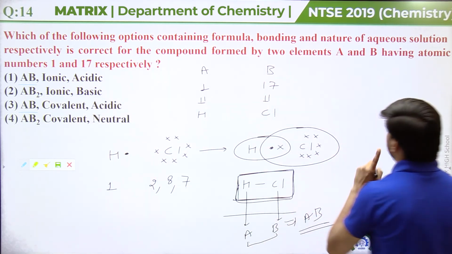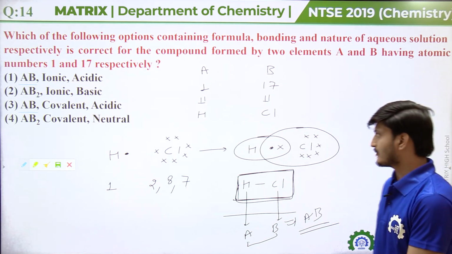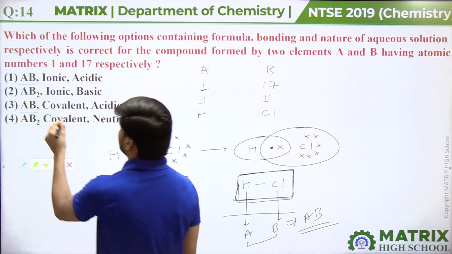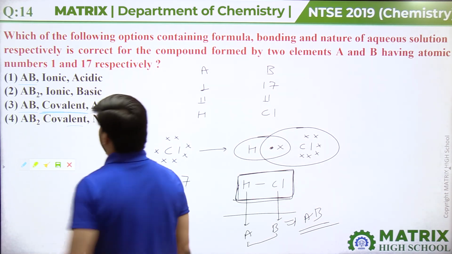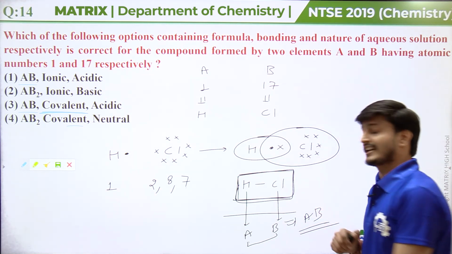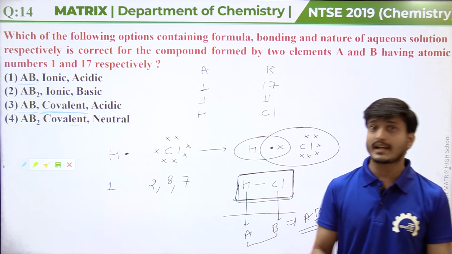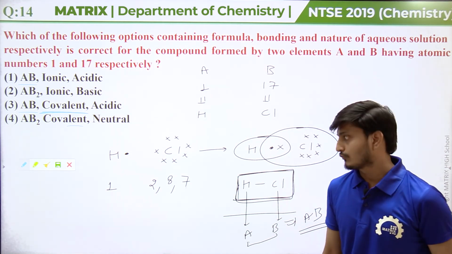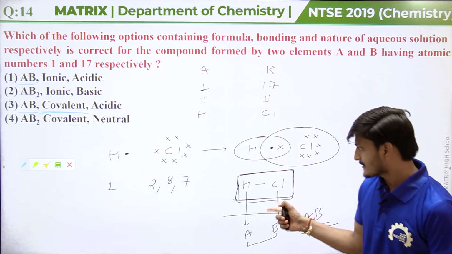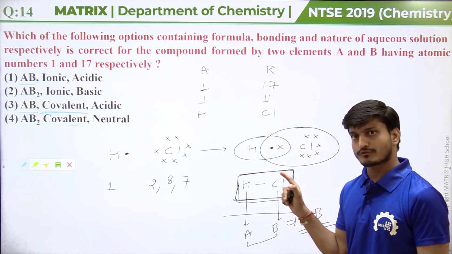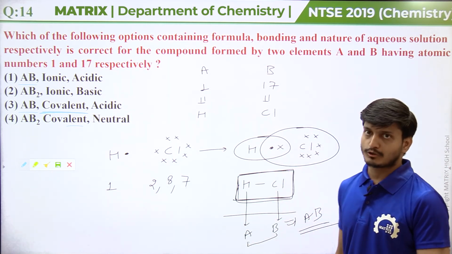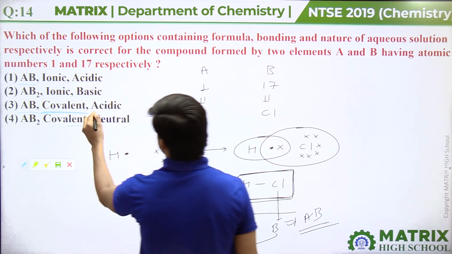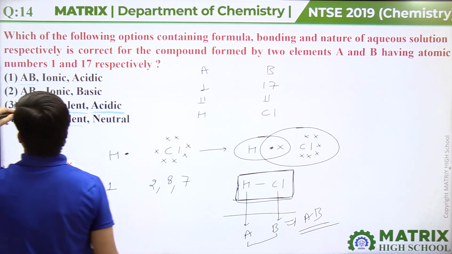The nature of bonding. Which type of bond is taking place between these 2 elements? Covalent bonding is taking place between these 2 elements. And since the compound is HCl, which is hydrogen chloride, when it is dissolved in water, it forms hydrochloric acid. The aqueous solution of HCl gas is known as hydrochloric acid, guys. So the nature of the aqueous solution will be acidic. So here the third option will be correct, guys.